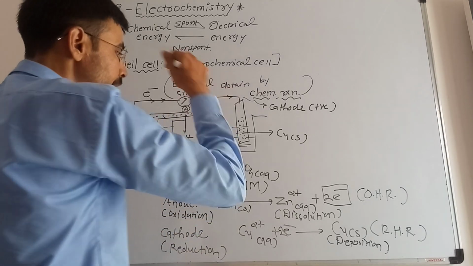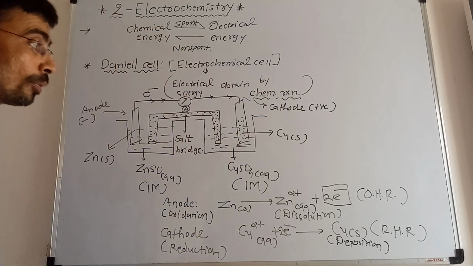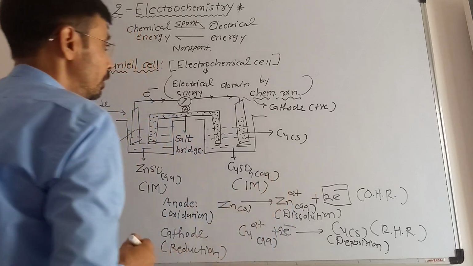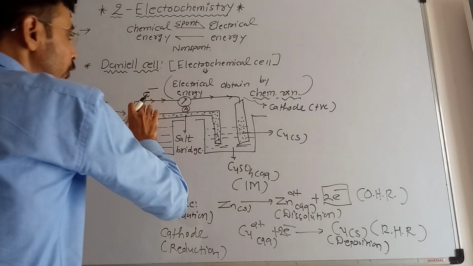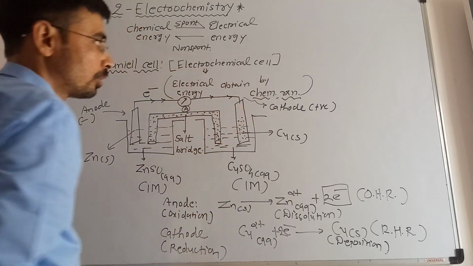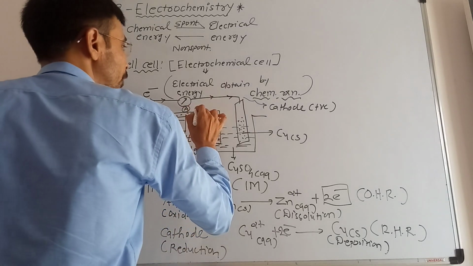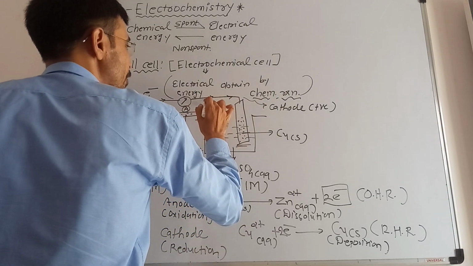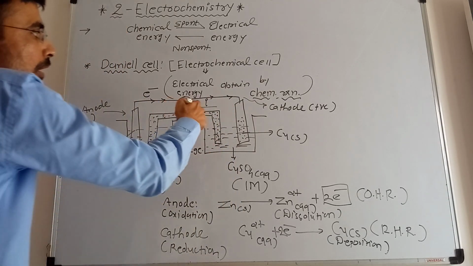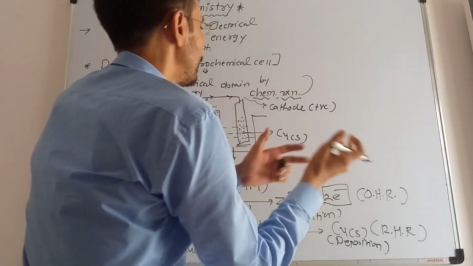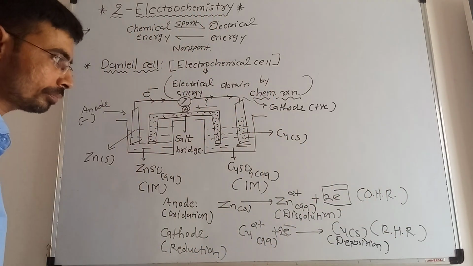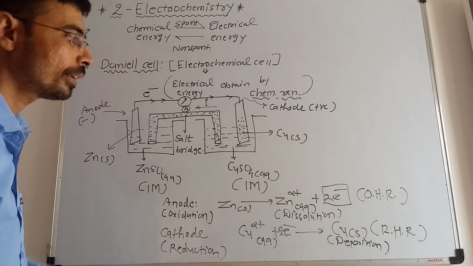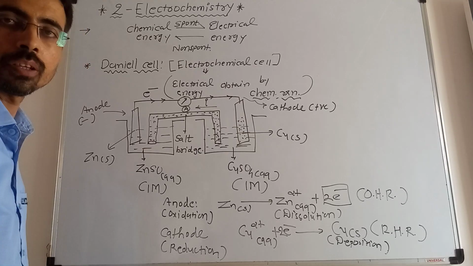And that is how the electricity will be produced and the electric current will be generated. Now this is the flow of electrons from anode to cathode, then the current will always flow in the opposite direction, that is from the cathode to the anode, right? I hope you can understand what I mean to say.